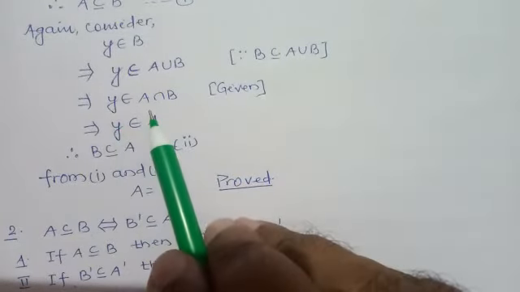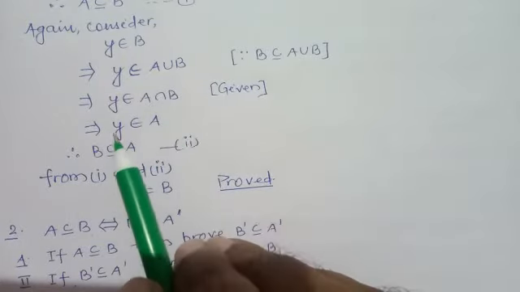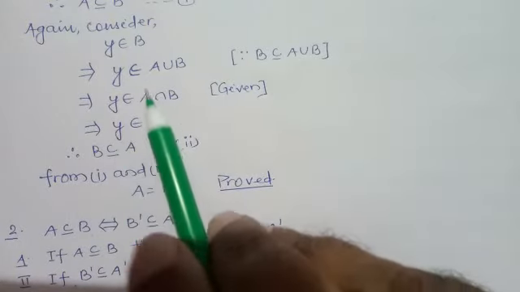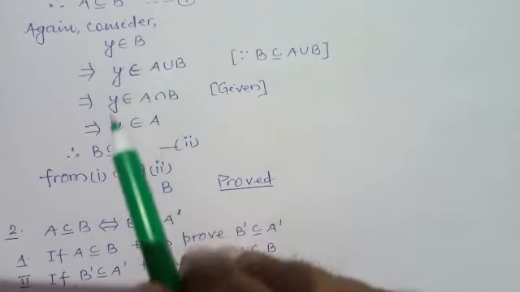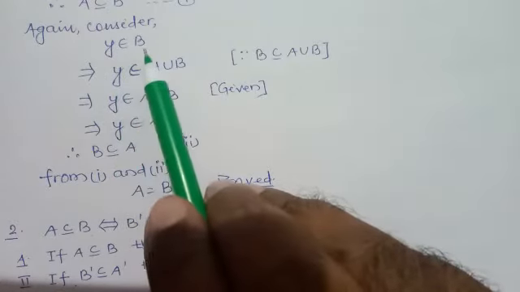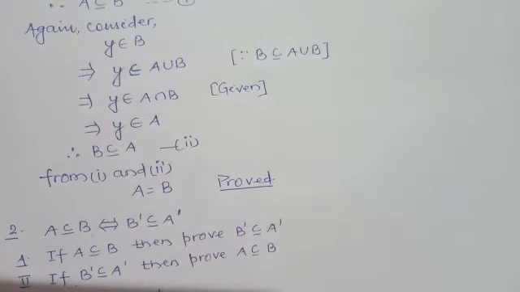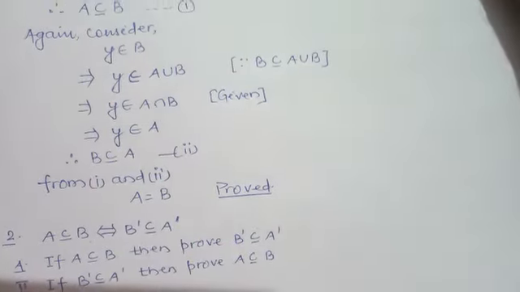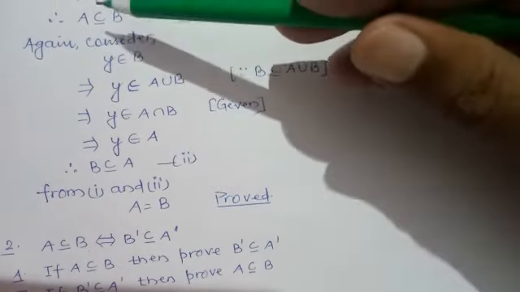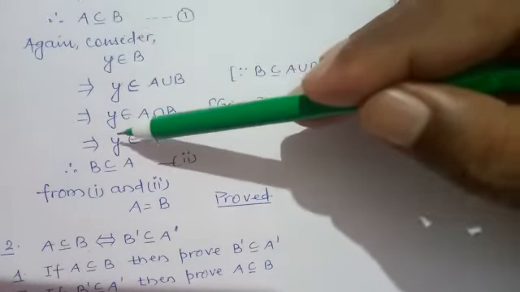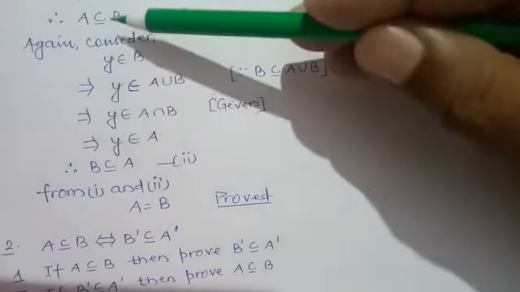So Y belongs to A intersection B means Y is a common element of A and B, thus Y belongs to A. Hence we have seen that Y belongs to B means Y belongs to A. Therefore B is a subset of A. Earlier we have proved A is a subset of B. Here we prove B is a subset of A. So A is a subset of B and B is a subset of A means both sets A and B are subsets of each other.